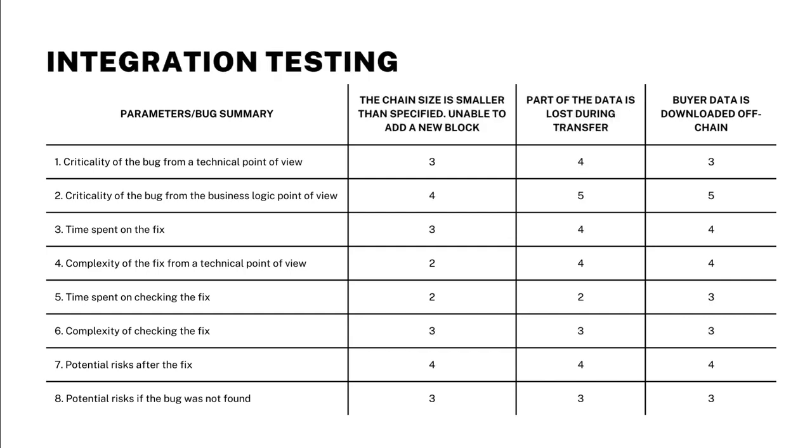The following bugs were found during integration testing. First bug was found during chain size checks as part of the functional testing. Second bug was found during checks of the ability to transfer data as part of the functional testing. And third bug was found during smart contracts checks.